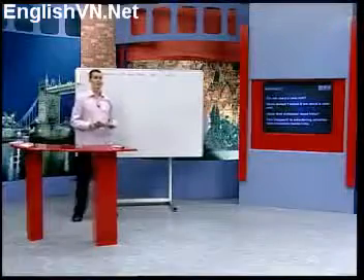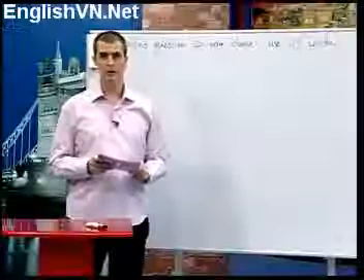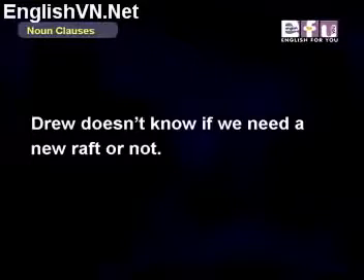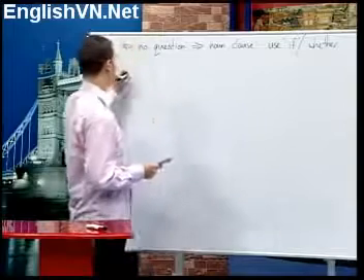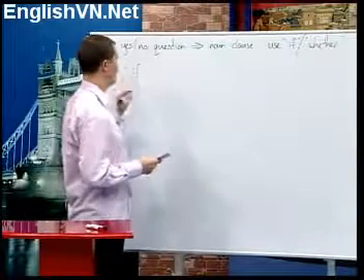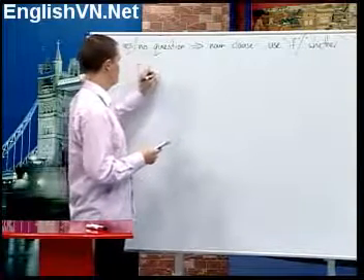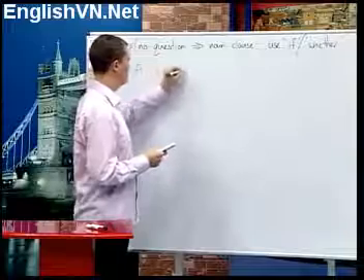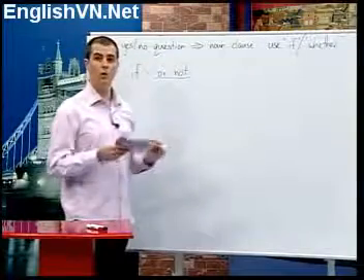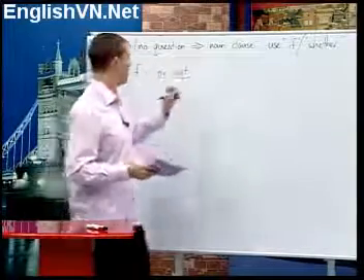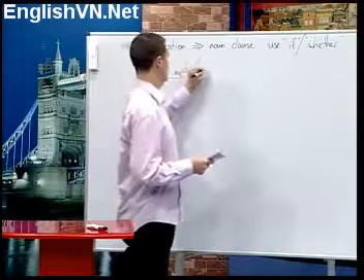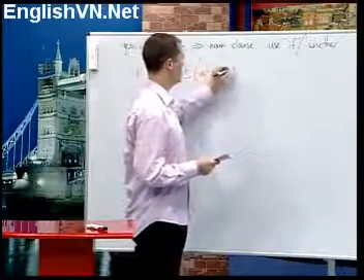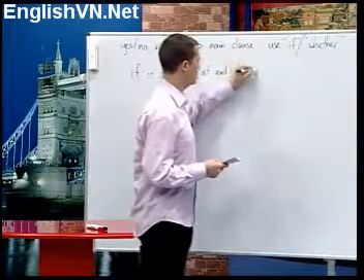Okay, we can also use or not. Have a look at this example. Drew doesn't know if we need a new raft or not. Okay, so if we have if plus or not, then or not comes at the end of a sentence. Or not is at the end of the sentence.